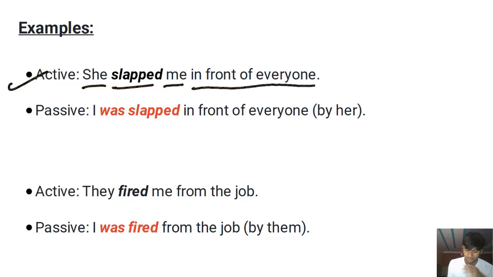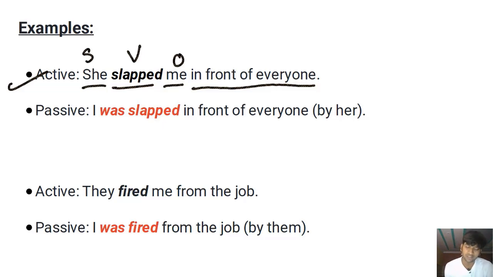She slapped me in front of everyone. So subject, verb, object, and this is a modifying phrase, in front of everyone, that is talking about the place of the action. It happened in front of everyone. So here I'm just focusing on the person that performed something, that slapped me. She did it.